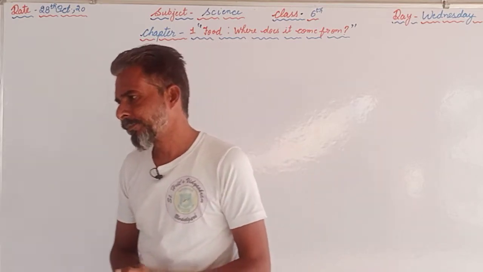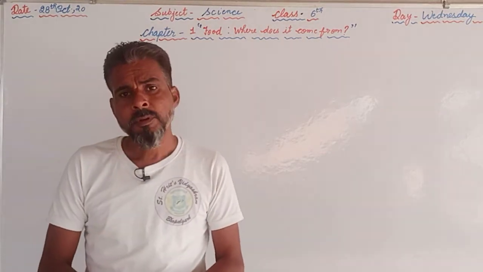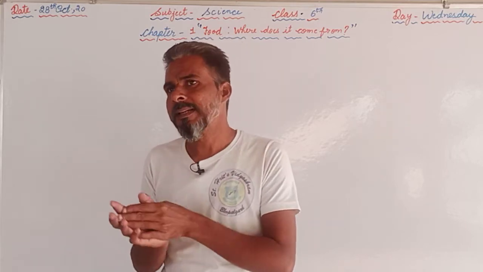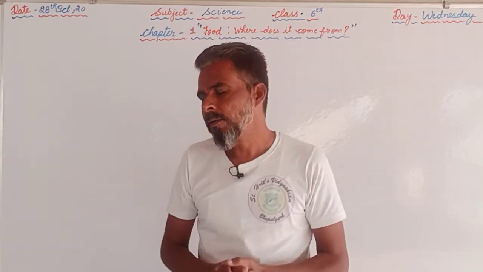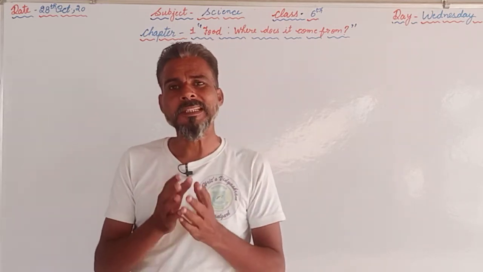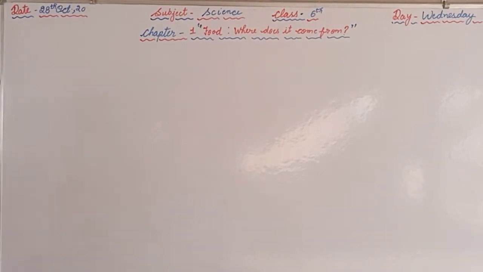At the same time we have also discussed some of the examples of the food from the plants in the form of grains and leaves as well as the roots. Now we are supposed to continue with the chapter, as we are supposed to discuss the questions given at the end of the chapter in the form of exercise. So question number 1 is, do you find that all the living beings need the same kind of food?